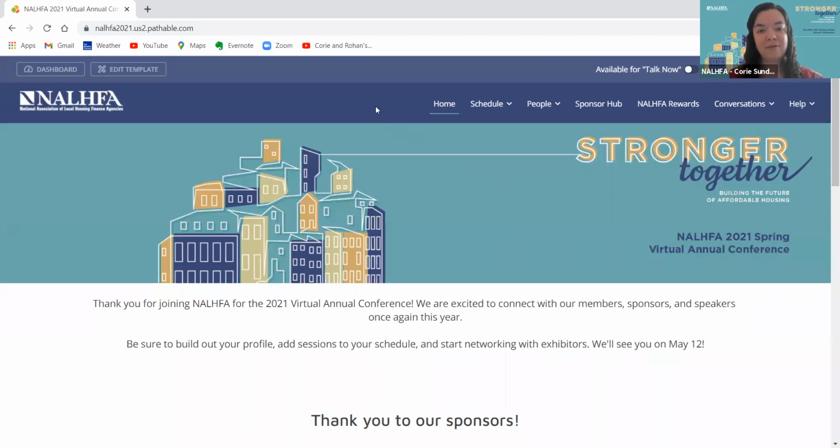Another option is that if you or a colleague did not get the email, you may not yet be registered. If you never got a registration confirmation, or if you can't find this email in your inbox, please reach out to us at info@nalhfa.org and we will troubleshoot that for you to make sure that you are able to log in. If you did get that email, feel free to go ahead and log in and follow along as I walk you through.